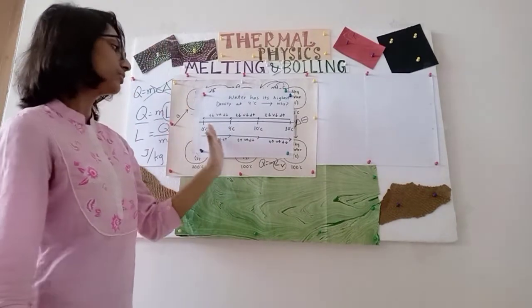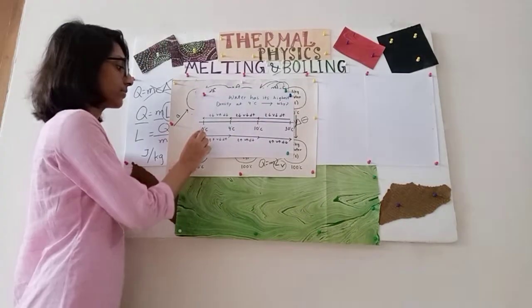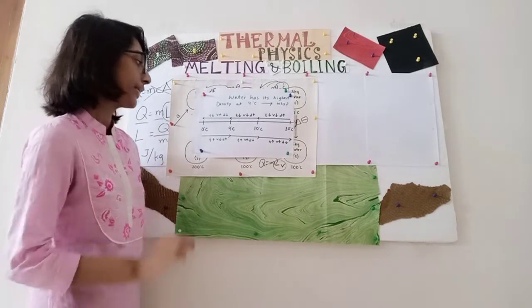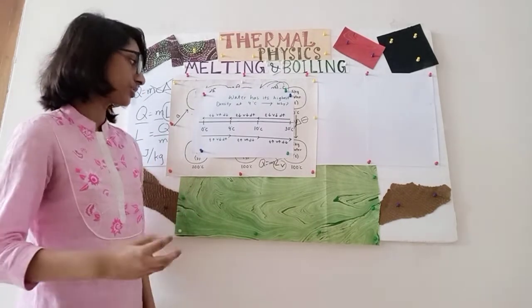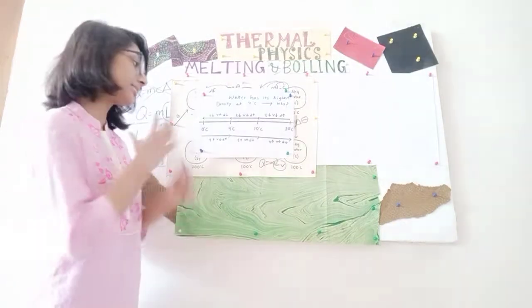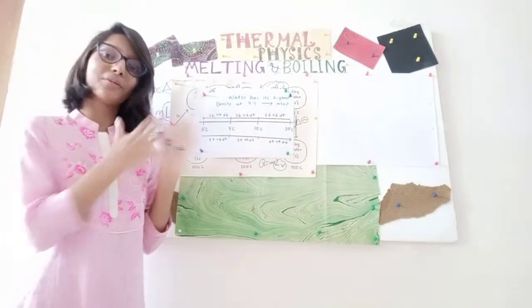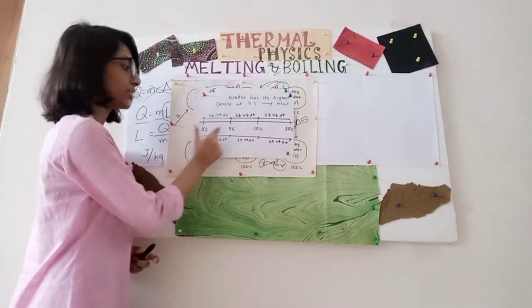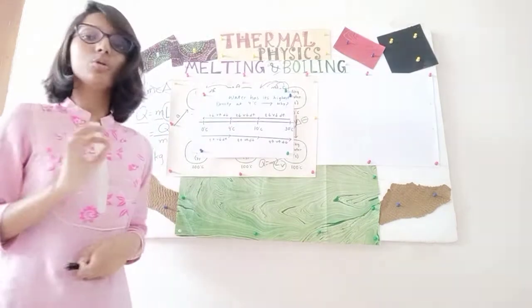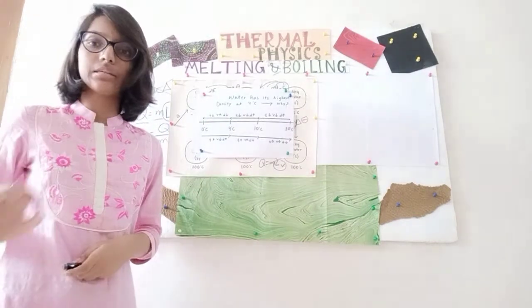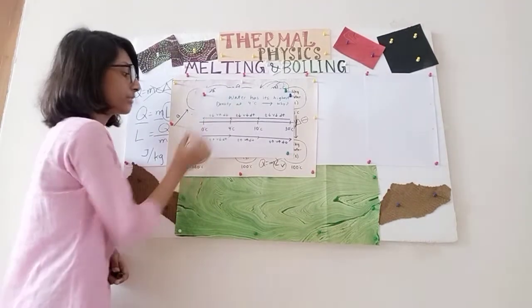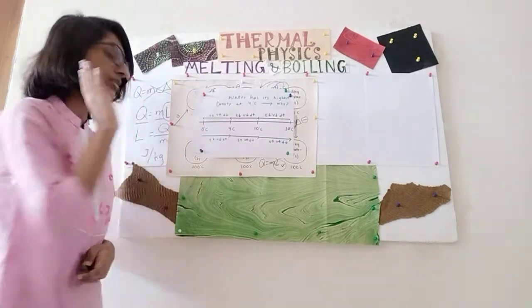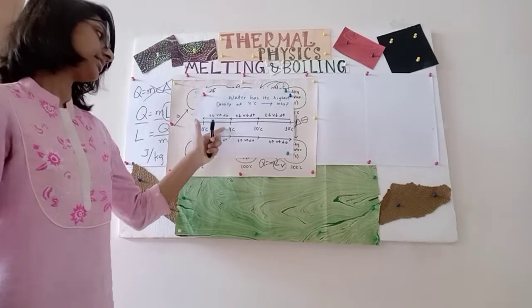Now let's move this journey. That is, when temperature starts increasing from 0 degrees Celsius to 4 degrees Celsius, since this is a special range of temperature for water, volume does not increase anymore. Volume now decreases. So temperature is increasing, volume is decreasing. And since volume is decreasing, density is increasing.